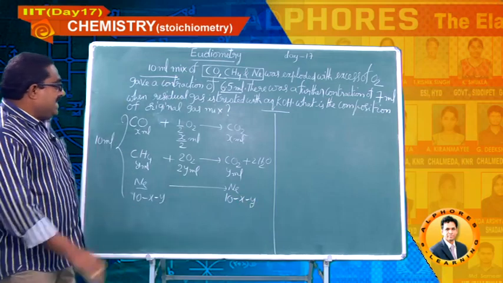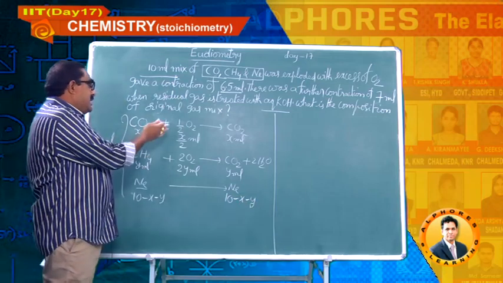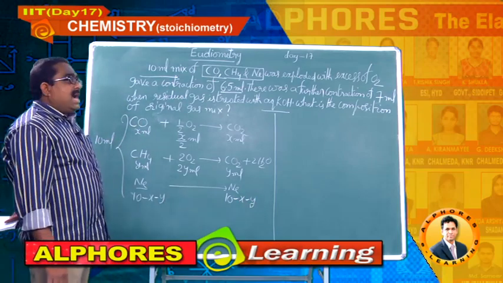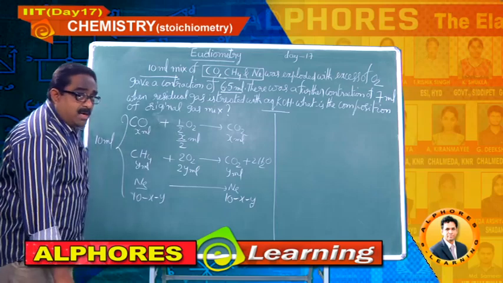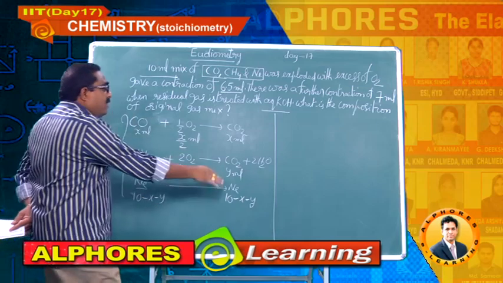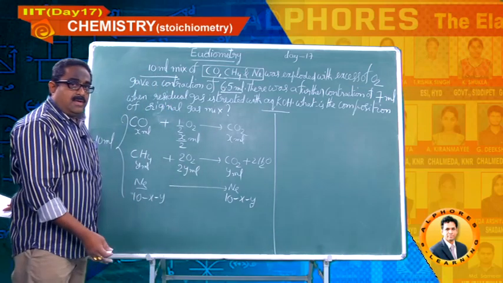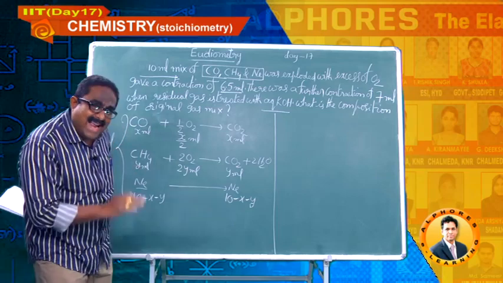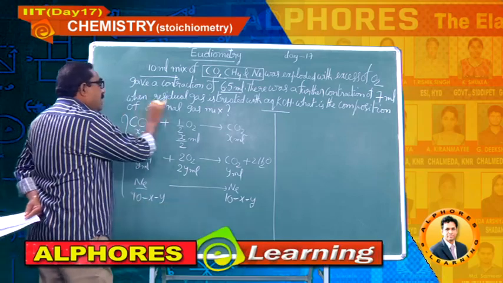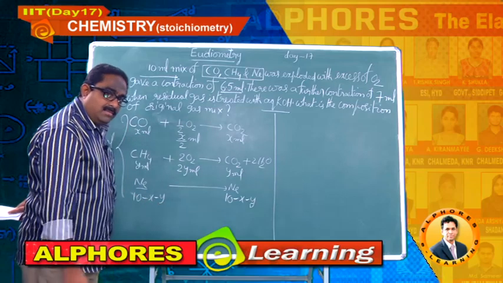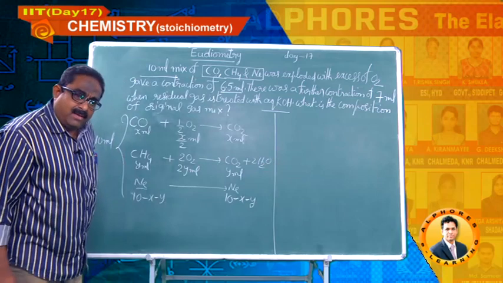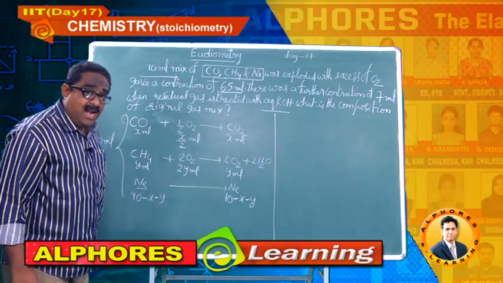Okay. This is the data based on stoichiometric equations that we can write. Now, I am going to estimate the contraction. How will you get contraction? Contraction means total volume of reactants involved minus total volume of products obtained. That will give the contraction in volume.